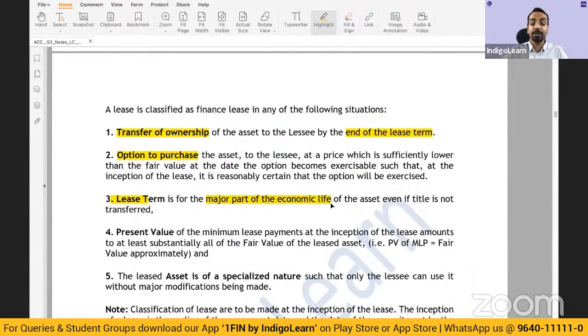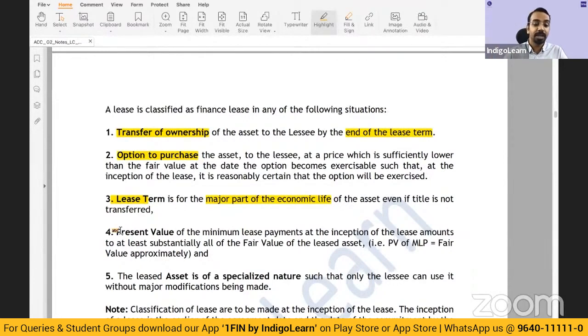I gave you an example. I took an asset on lease, a car on lease. Useful life is 10 years. Lease period is also 10 years or 9 years. So a significant portion of the asset's life is part of the lease contract. In that case also, we call it a finance lease.